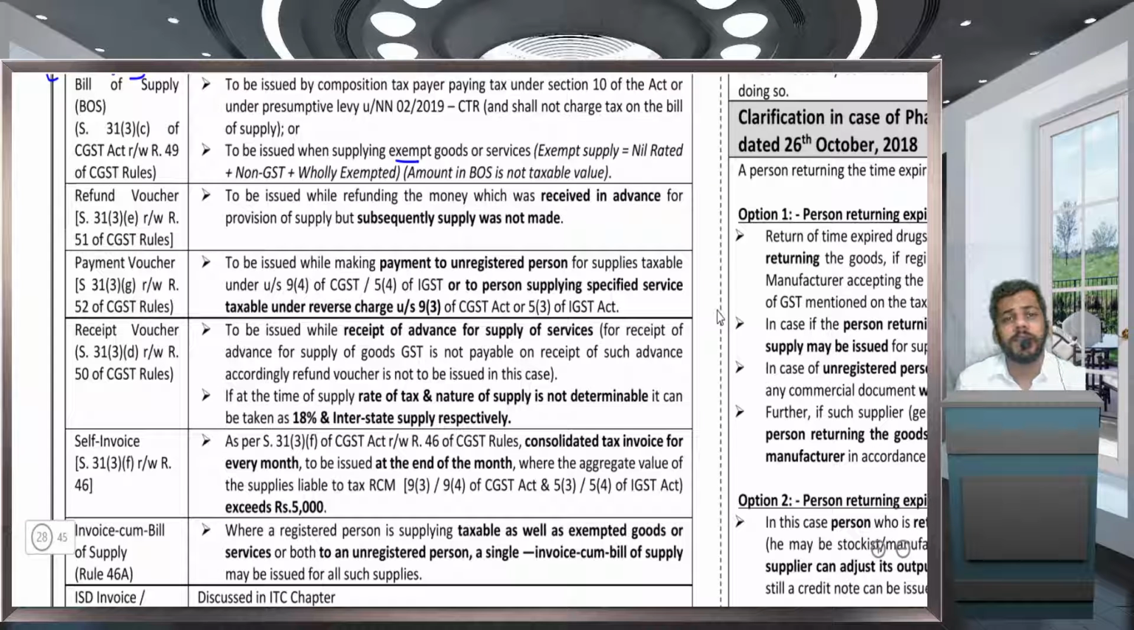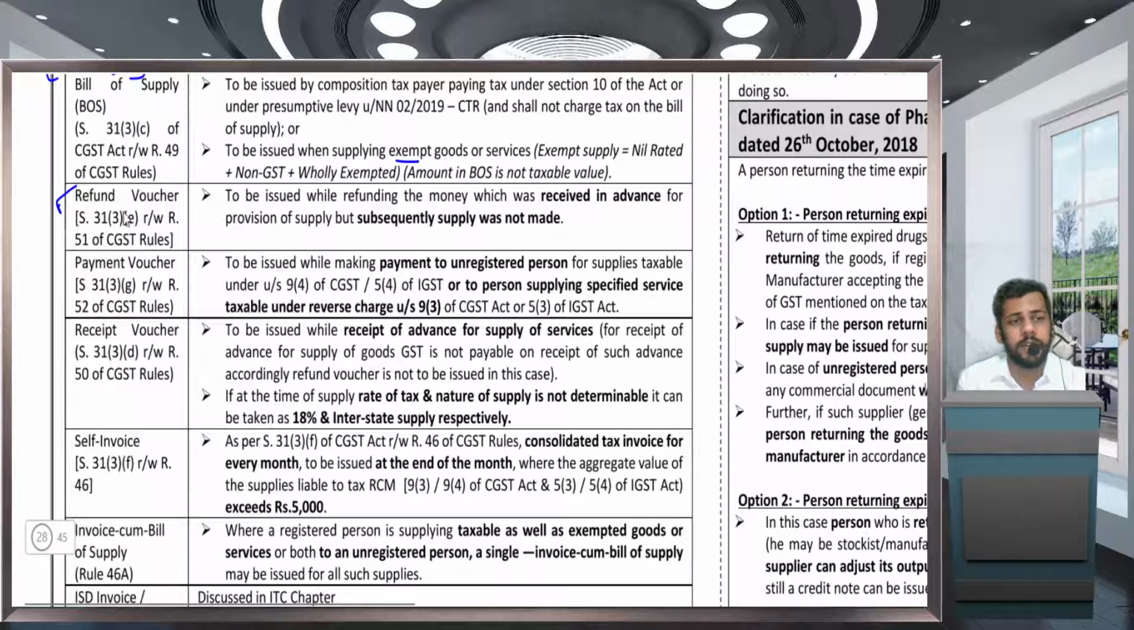However, by any circumstances, this supply did not take place. So in this case, I have to refund the money to my recipient who has paid me the advance. While refunding the amount of advance, I have to issue a refund voucher. The tax which is paid by me on this advance to the government will be refunded to me on the basis of this refund voucher.